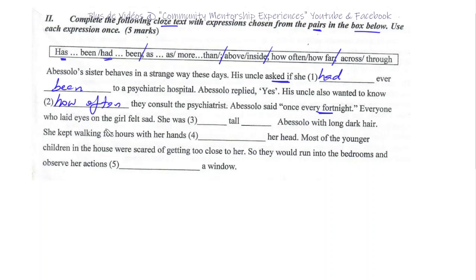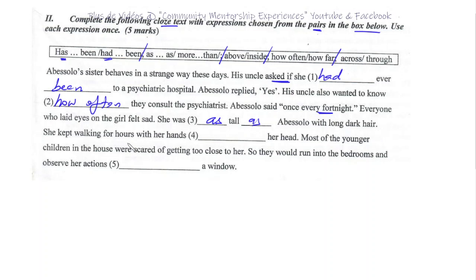Everyone who laid eyes on the girl felt sad. She was tall. Okay, who says tall? There is a comparison. So she was as tall as. Can you say more tall than Abesolo? No, generally we don't say more tall than. We say taller than. So no, I won't go for this. I'll go for she was as tall as Abesolo with long dark hair.